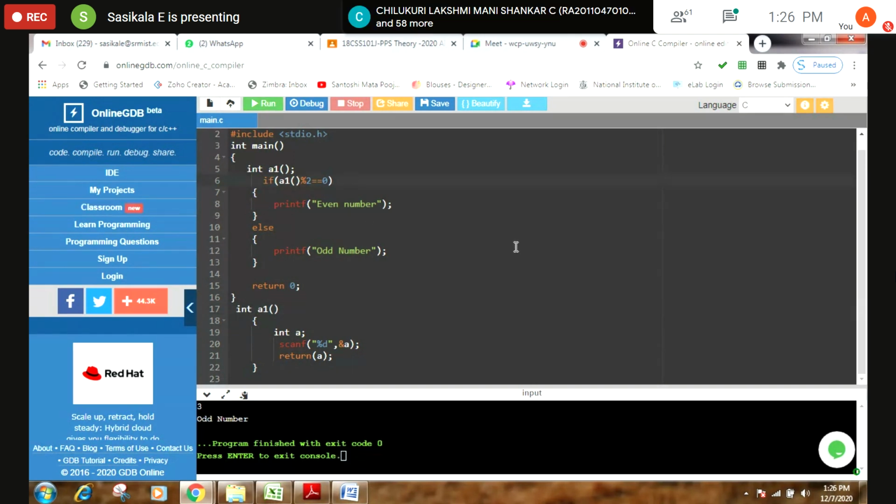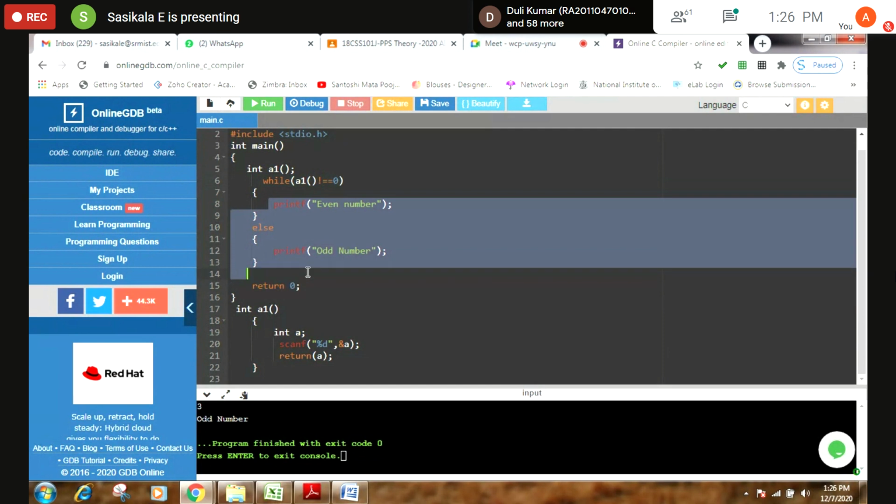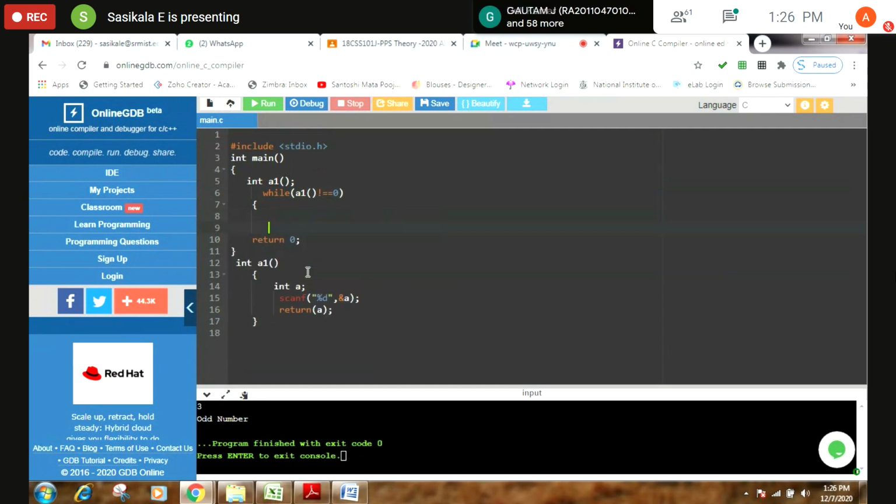So if you want to rewrite it, you can rewrite it. You can make use of while here. You can get an input and pass the input. Here I'm giving not equal to 0. Until then, this particular loop will get iterated. See, for example, I'm printing the value. Whatever the input I'm getting, I can print it. Percentage d space, comma.